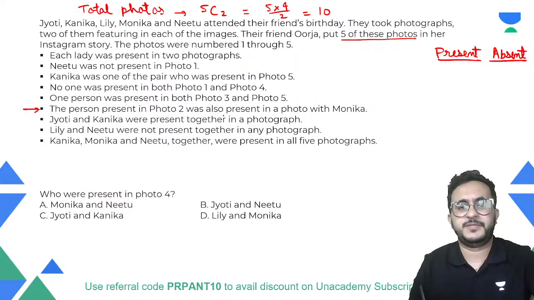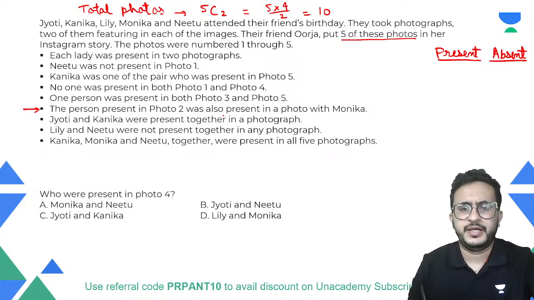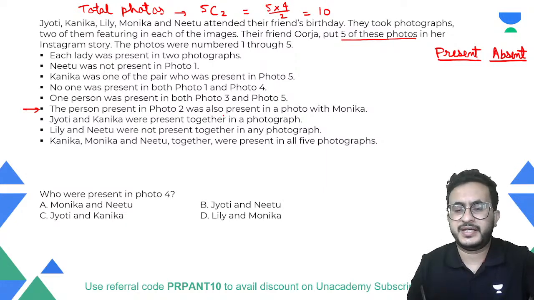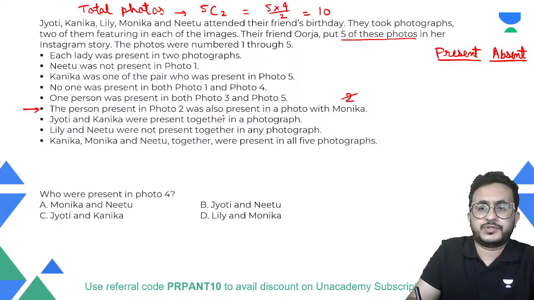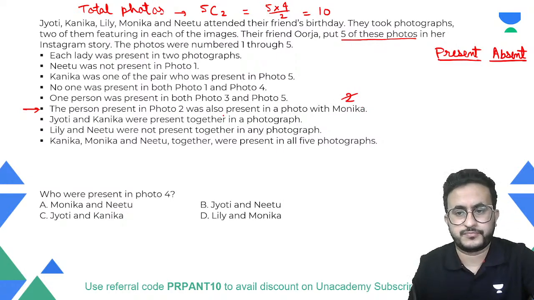If it says the person present in photo 2, let us say that person is X. X was also present in a photo with, so every person is present in two photographs, right? First, this person X is present in photograph 2 and is also present with Monica in some other photograph. We do not know the photograph number. Now it means that Monica is not present in photograph 2. So Monica is not in photograph 2.